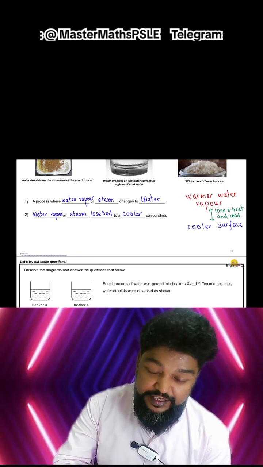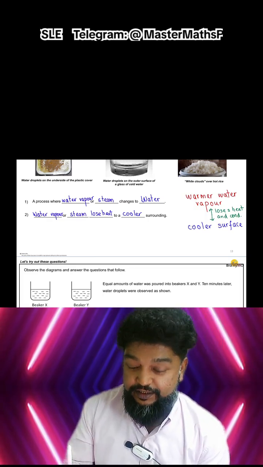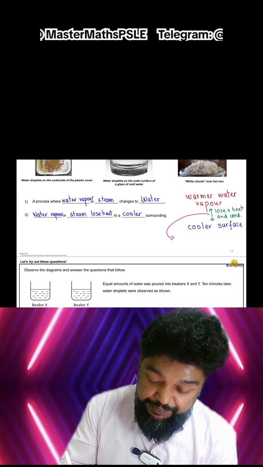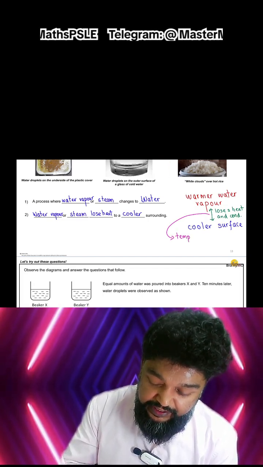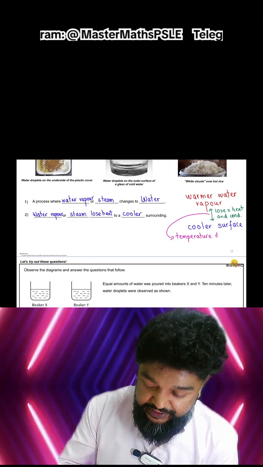Right. Okay. So this temperature difference is what affects the rate of evaporation and condensation. I repeat. This temperature difference is the key factor that affects the rate of condensation.